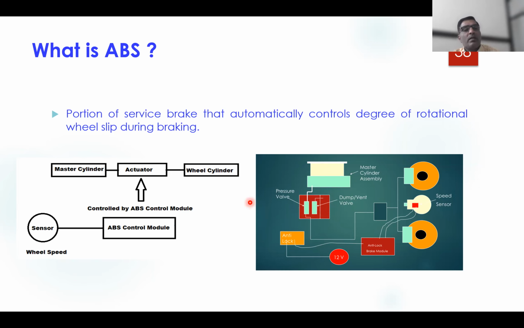So this ABS system is a portion of the service brake which automatically controls the degree of rotational wheel slip by modulating the pressure based on the sensor, the speed of the wheel, and based on that, action will be carried out in the ABS control module, and it is called the anti-lock brake module.